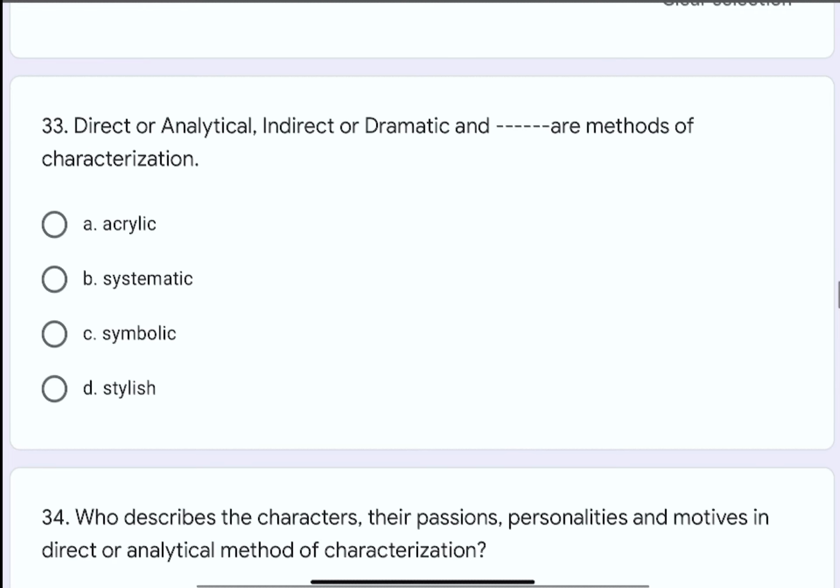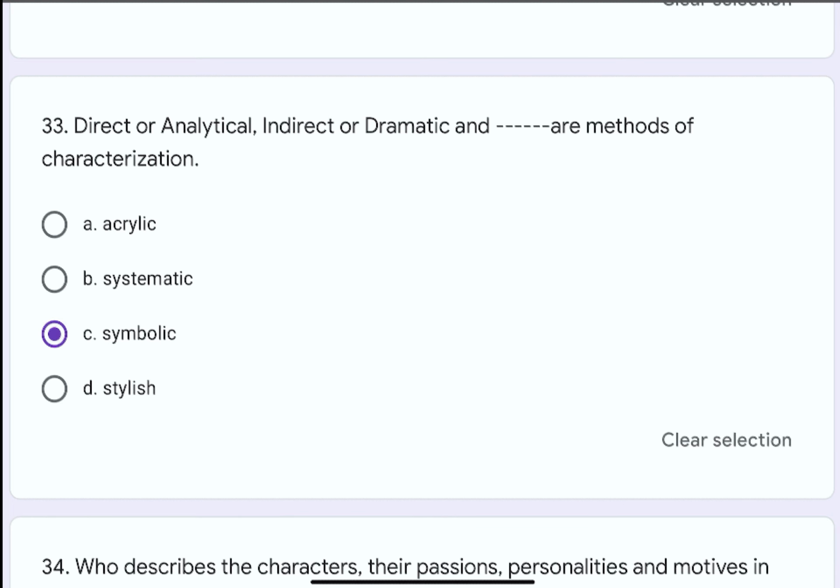Question number 33. Direct or analytical, indirect or dramatic, and dash dash are the methods of characterization. The options are A. acrylic, B. systematic, C. symbolic, or D. stylish. The correct option is C. symbolic.